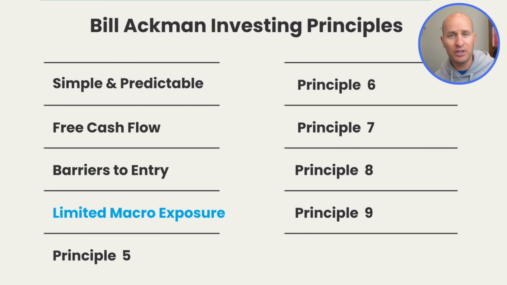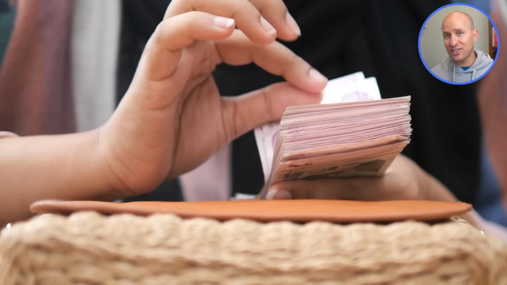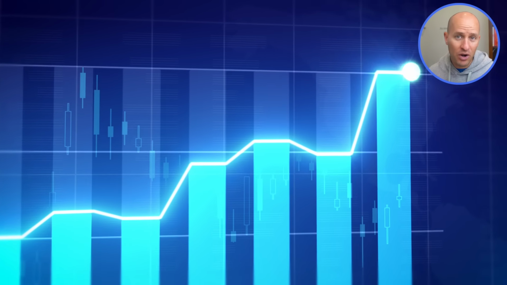Ackman's next principle is to only invest in companies that have a strong balance sheet. Ackman believes that a strong balance sheet isn't just protection, it's an opportunity engine. Companies with low levels of debt and lots of cash on hand can not only survive a downturn, they can actually grow and take market share during them.